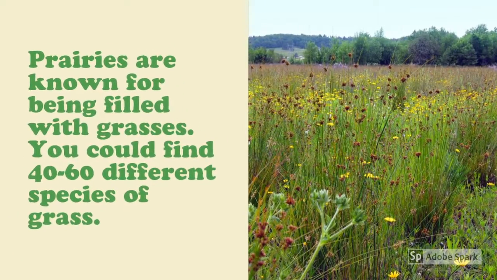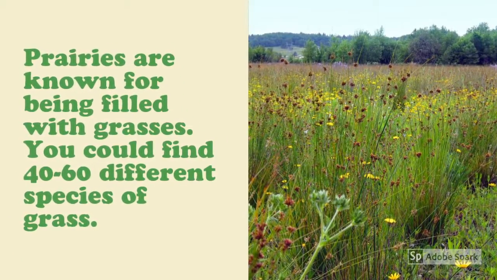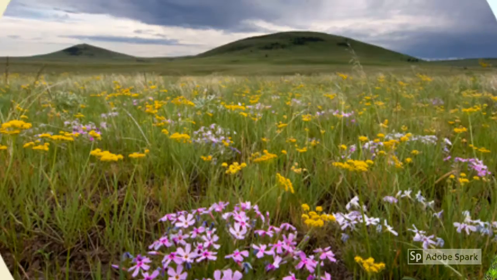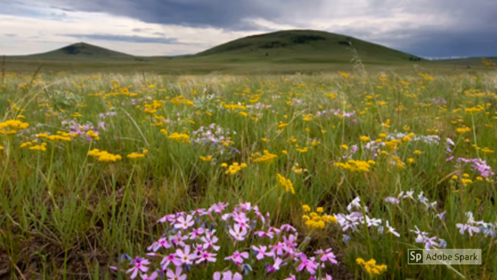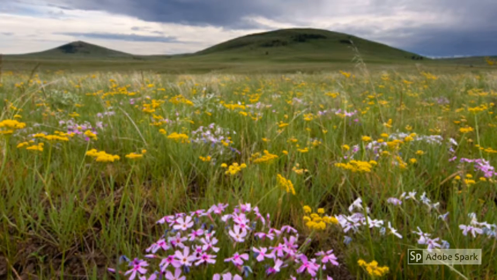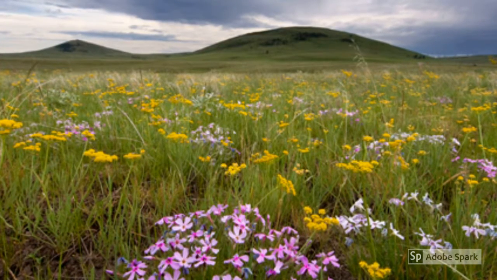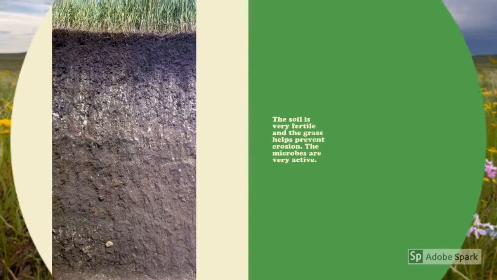Prairies are known for being filled with grasses. In fact, you could find 40 to 60 different species of grass. In addition to grass, there are tons of wildflowers. There are so many species that it would be difficult to name them all.